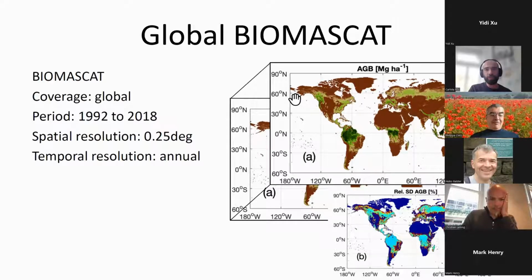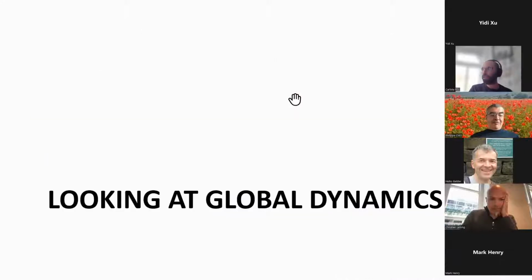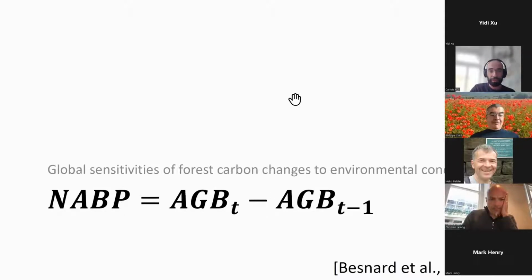And one of the things that we started immediately thinking of was how to look at global dynamics and also the spatial distribution of global dynamics using these data sets. So one of the first studies that we came out with was led by Simon, where we looked at the changes in above ground biomass between time steps and associate that to the NABP, basically the net above ground biomass productivity that we could find for every grid cell, and try to associate those changes or those time series to different aspects of ecology that we know of.